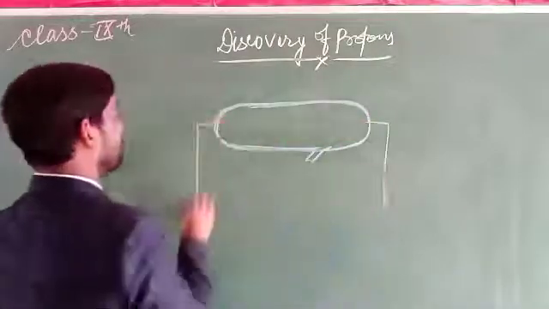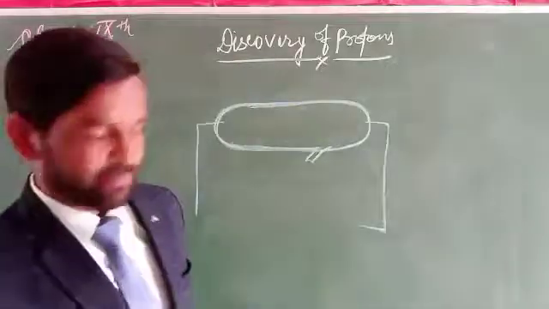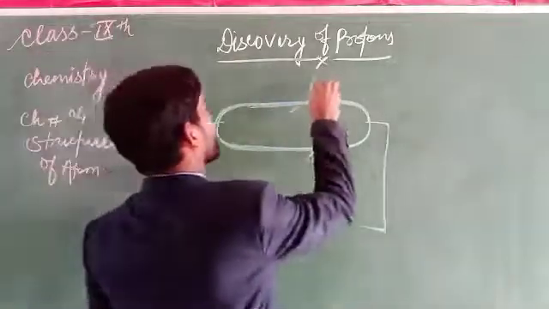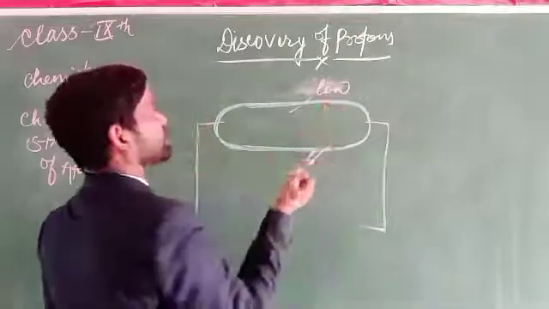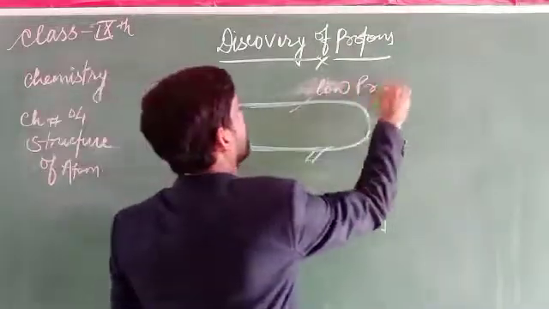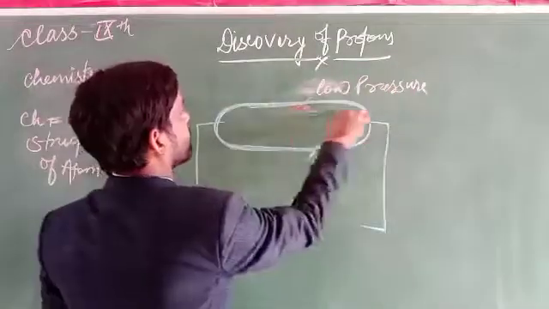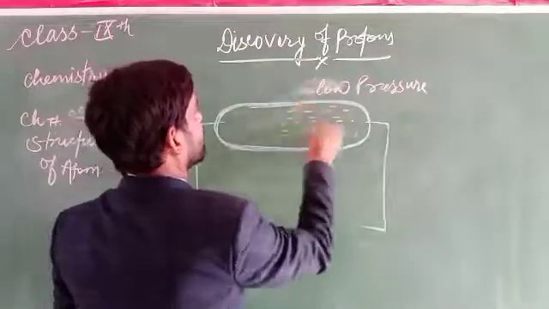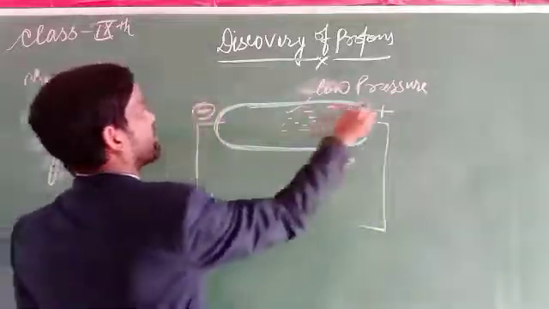Positive and negative terminals are added, at a very low pressure. So here is the anode and that is the cathode.